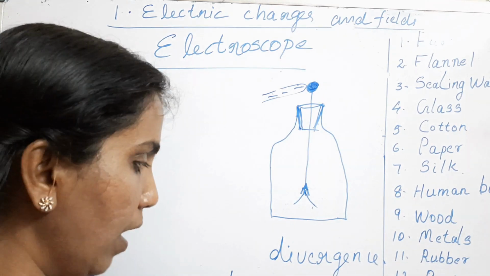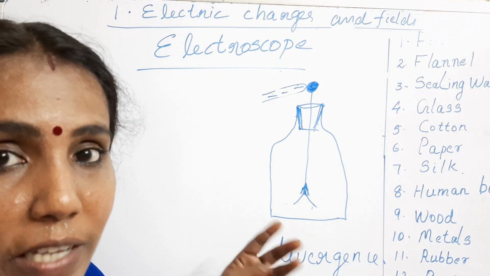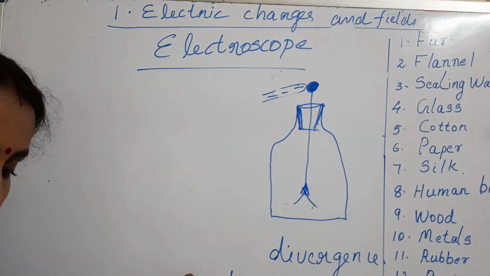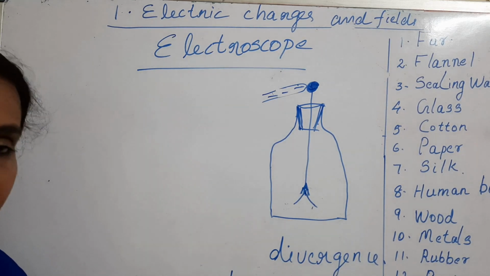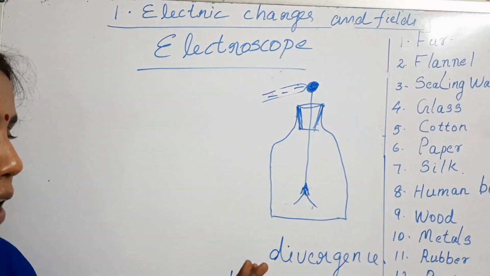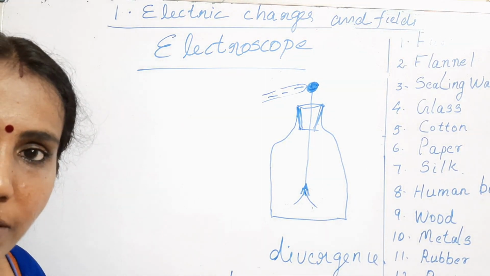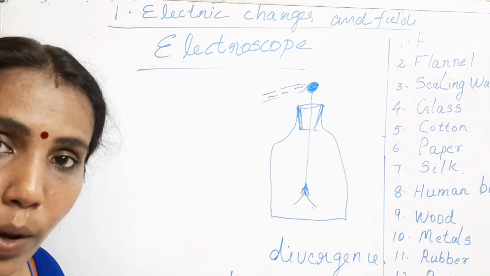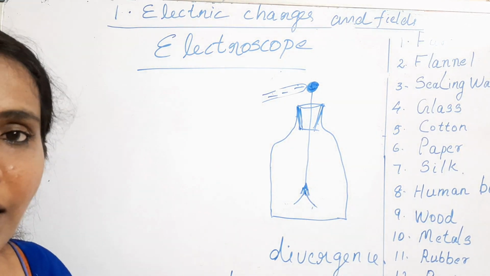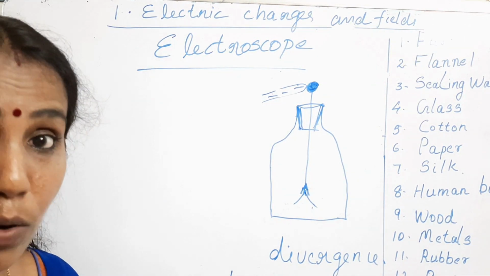So by using a charged electroscope, you should know whether it is positively charged or negatively charged. Using a charged electroscope, you can find out the type of charge carried by an object. So the electroscope is a device used to detect the presence of charge and also to know about the type of charge. So in the discussion I was telling positive, negative. That is the fundamental thing about charge.